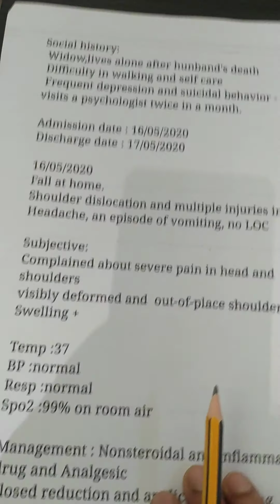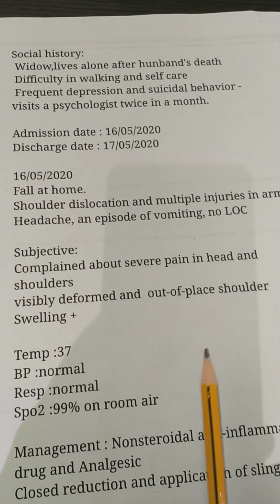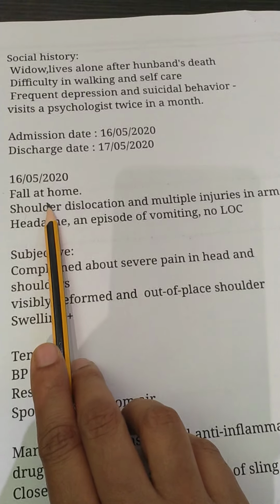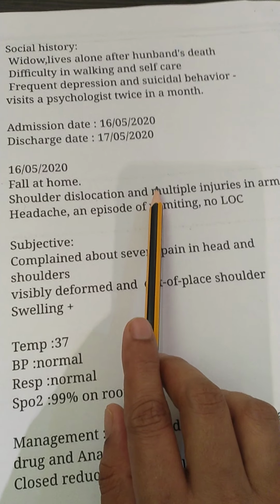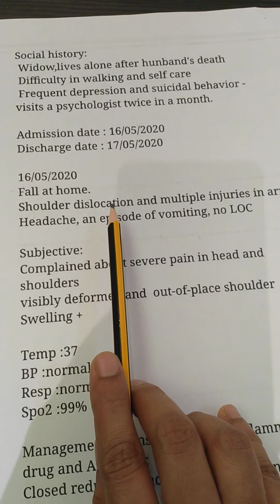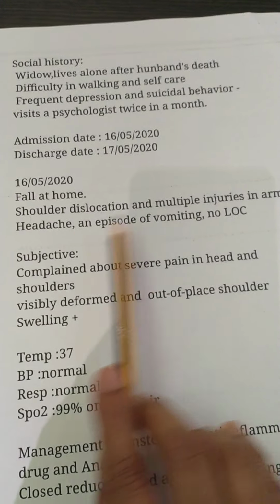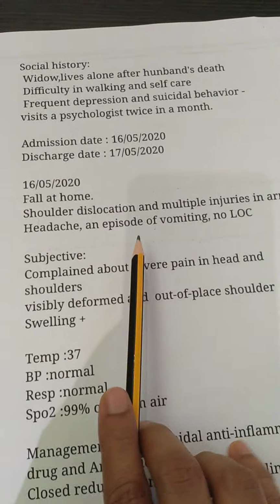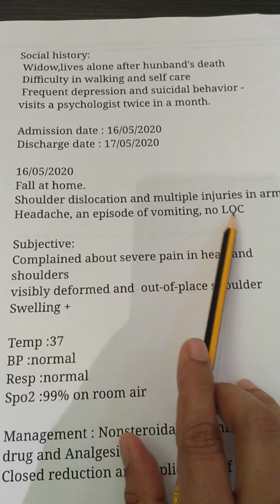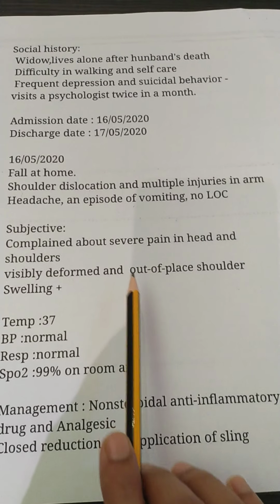Then we have to mention what has happened to her. So we can say yesterday Mrs. Romanova was hospitalized following a fall at home. Then she had shoulder dislocation and multiple injuries on the arm. In addition, she experienced headache and an episode of vomiting. There is no loss of consciousness, so no need to mention that one. Then what all things